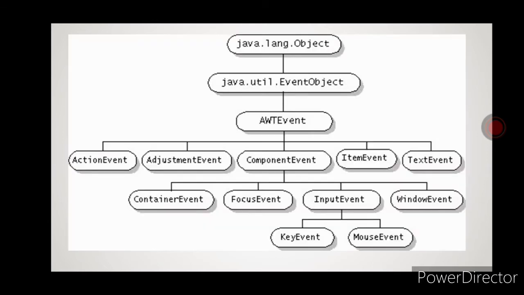See here, in this figure we can observe that first is java.lang.Object. Remember this, in Java the super class for all classes is the java.lang.Object class. Under that, java.util.EventObject will come, right?